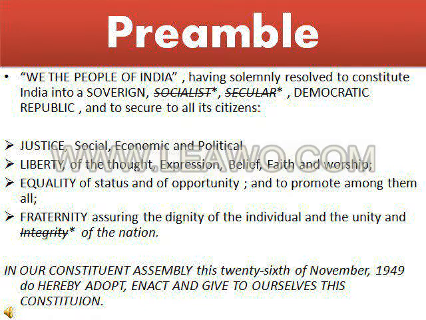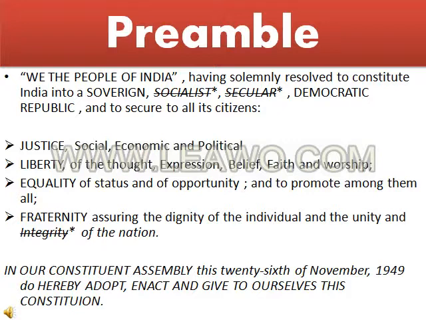In our Constituent Assembly, this 26th of November 1949, do hereby adopt, enact, and give to ourselves this Constitution. This is the proper wording of the preamble that was presented to be passed by Pandit Jawaharlal Nehru.